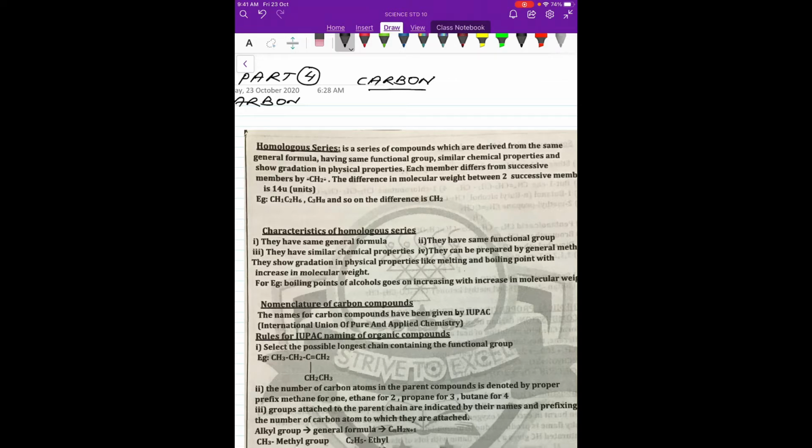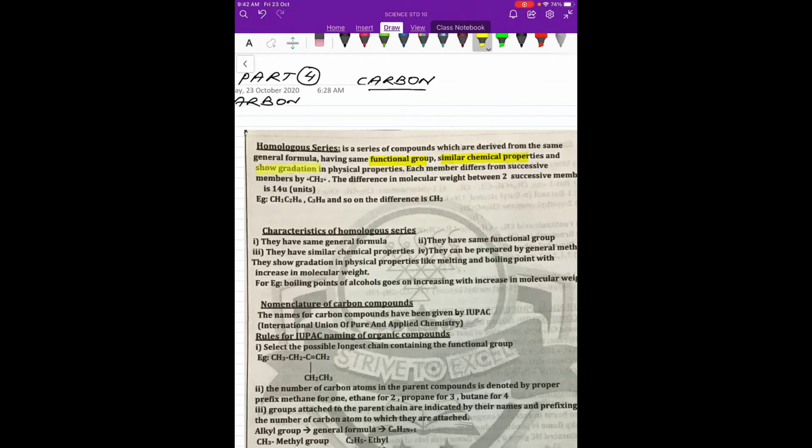Homo means everything is the same. So we can say it is a series of organic compounds in which every succeeding member differs from the previous one by one specific group, first thing. Second thing is they have similar functional groups, similar chemical properties, and they show gradation in physical properties.